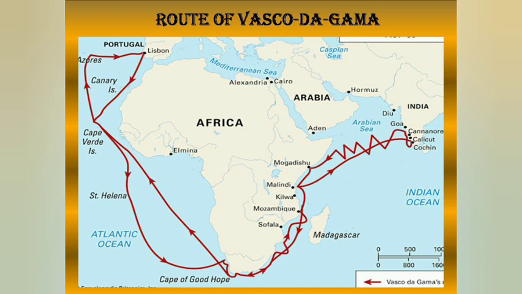Now we can see the sea route, how Vasco da Gama came to India. He started from Portugal, which is situated in Europe. From there he came to the Cape of Good Hope, that is in Africa, and then at last he came to India, that is Calicut in Kerala. He reached Calicut in 1498.